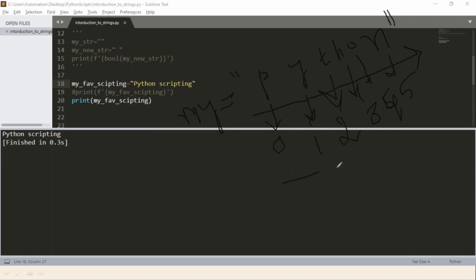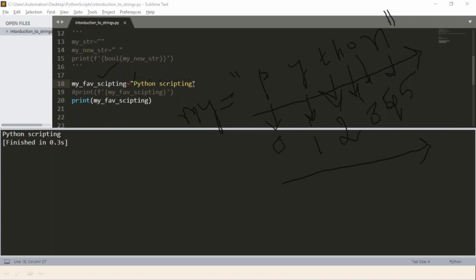So these are the positions of the characters in your given string. Likewise, for your Python scripting, if you take this variable, then this is 0, 1, 2, 3, 4, 5, space is also one character, 6, 7, 8, 9, 10, 11, 12, 13, 14, 15. Indexes 0 to 15 are there for your given string, right?